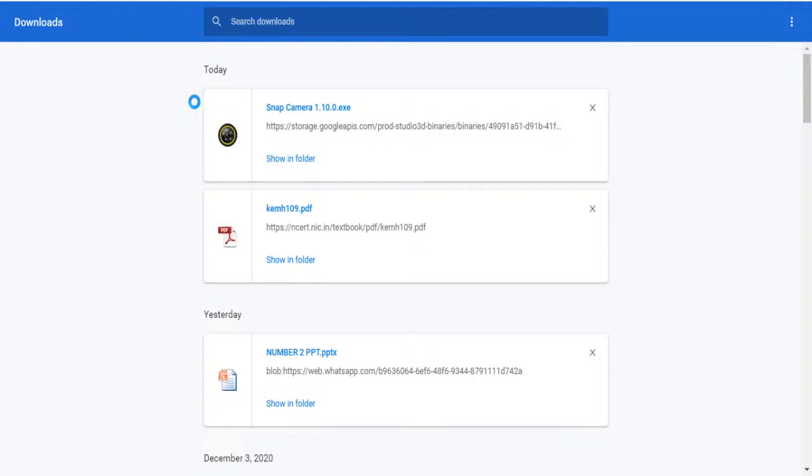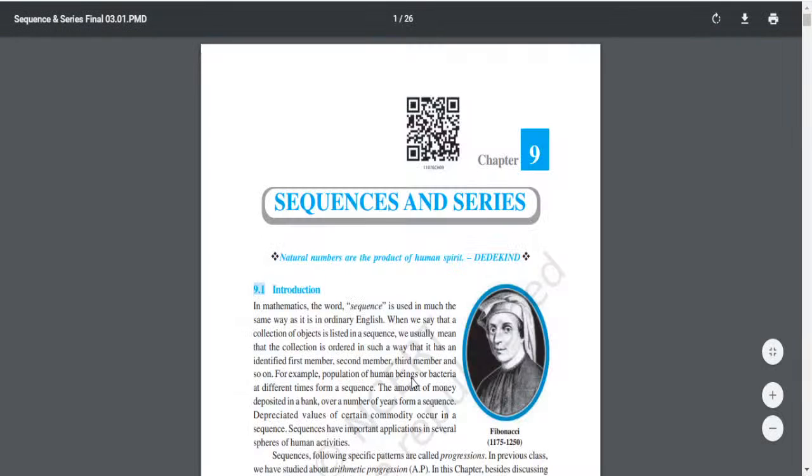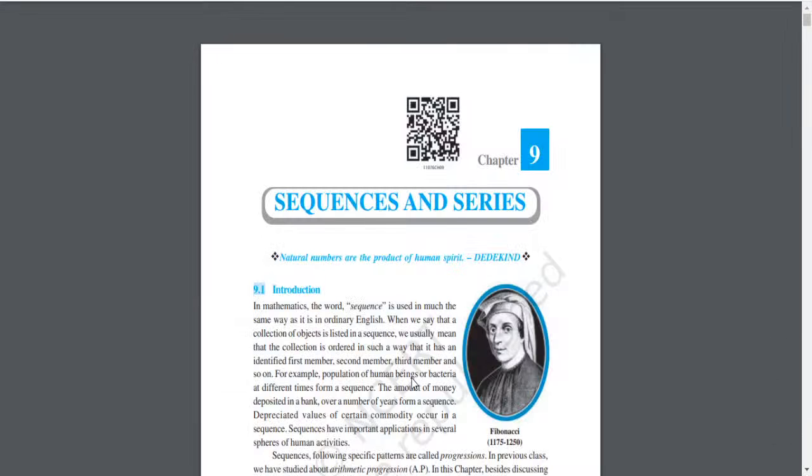Okay. So we have been given that the sums of p, q and r terms of an AP are a, b and c. So first let us assume the AP.